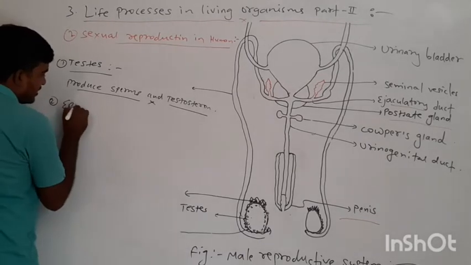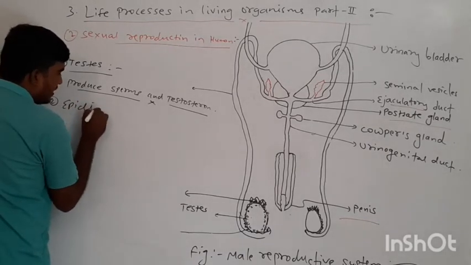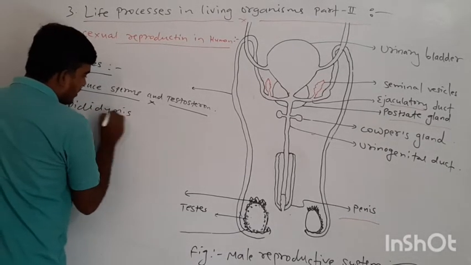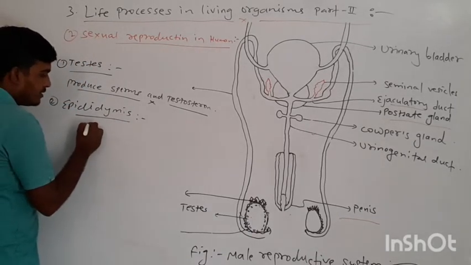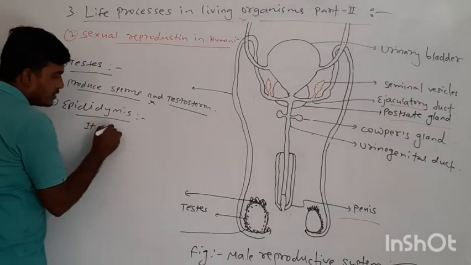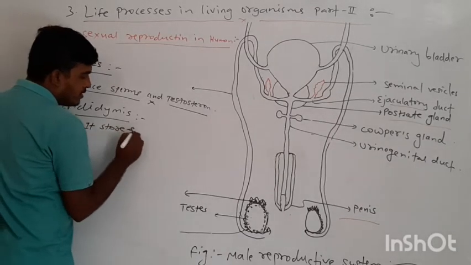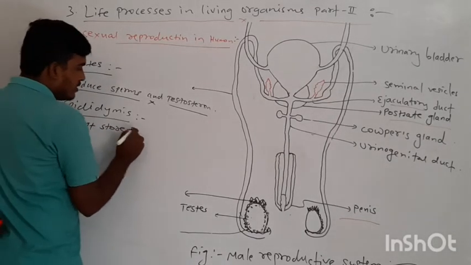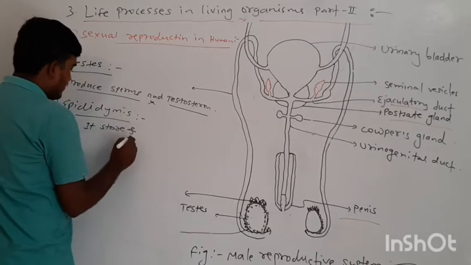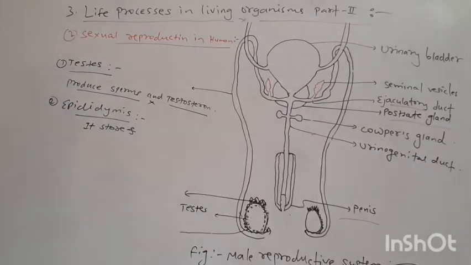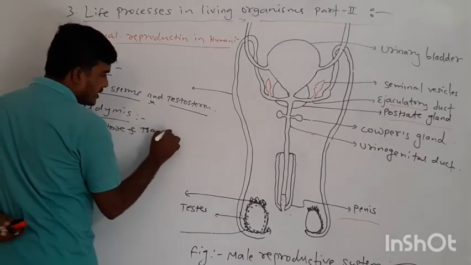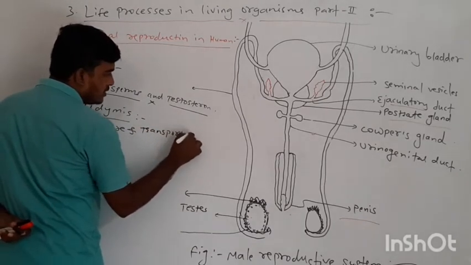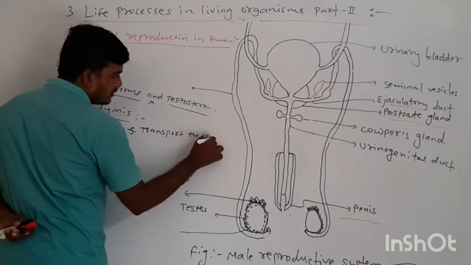Okay, then second, the epididymis. What is the role of the epididymis? It stores and transports the sperms.